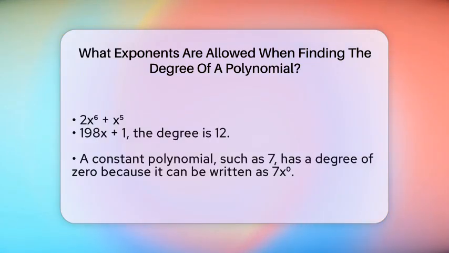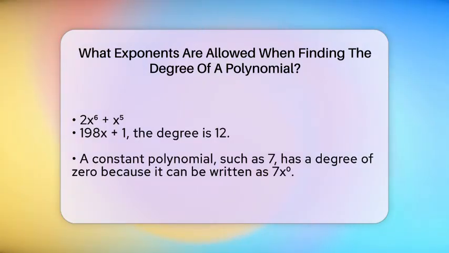The degree of a polynomial is the highest exponent on any of its terms. If you have a polynomial like 5x to the 12th minus 2x to the 6th plus x to the 5th minus 198x plus 1, the degree is 12 because 12 is the largest whole number exponent on the variable. If the polynomial is just a constant, like 7, it is considered to have a degree of 0 because it can be written as 7 times x to the 0 power.